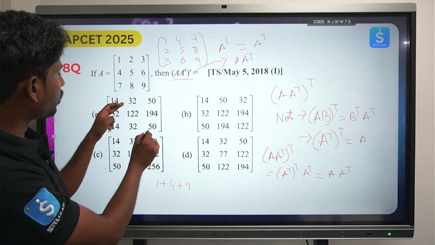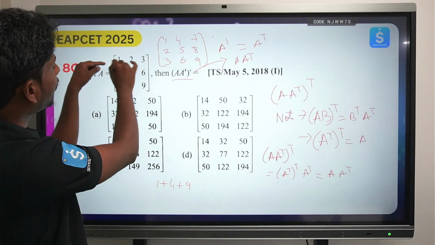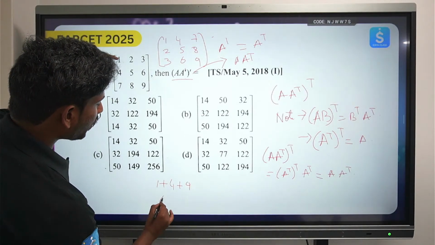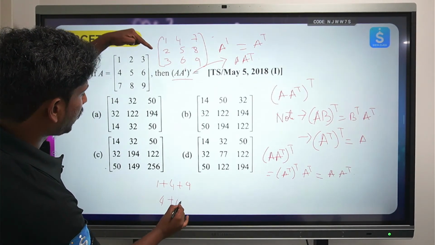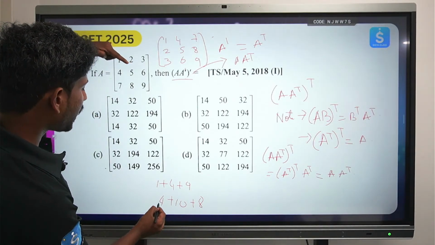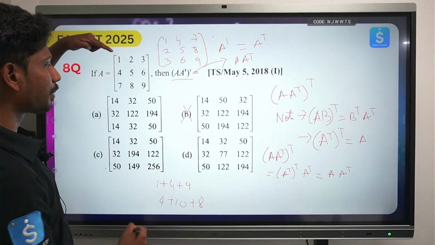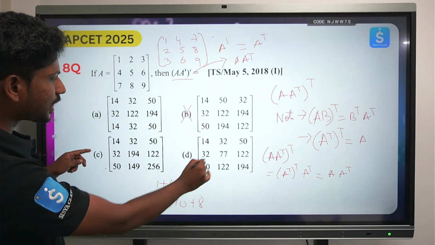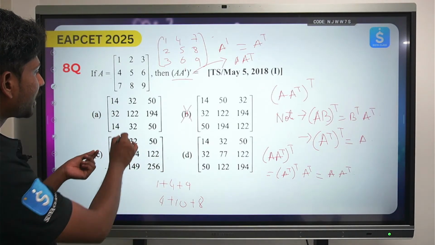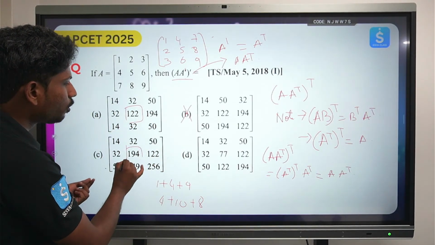Let's take the first row and the second column elements. 1 into 4 4, so 4, 2 into 5 10, and 3 into 6 18. So 18 plus 10 28, 28 plus 4 32. So definitely ఇది మన ఆప్షన్ కాదు. So among these three options, see that option where you can clearly bifurcate the relation. That is 122, 194, 77.